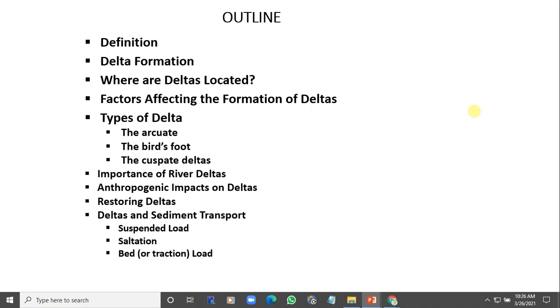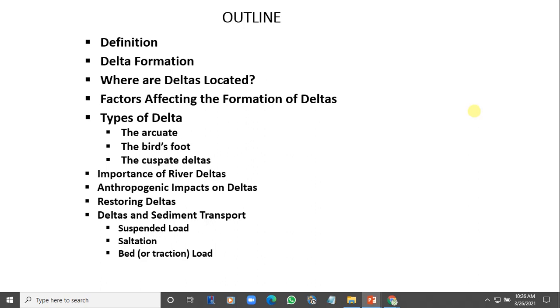Now, if the river flows very fast, the tendency is that things will not be dropped until it gets to where the velocity reduces drastically before material, especially the silt, the clay, the mud, could start dropping. Okay, so these are the major three factors that affect the formation of delta.